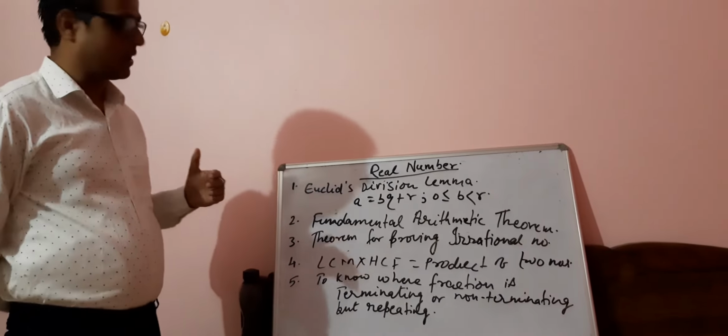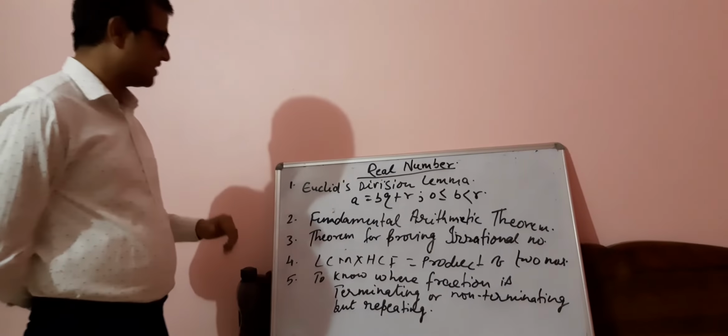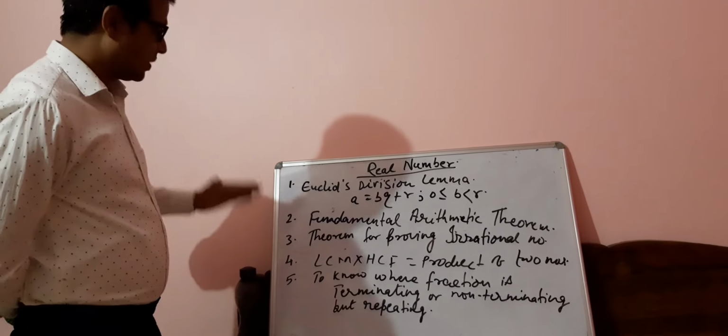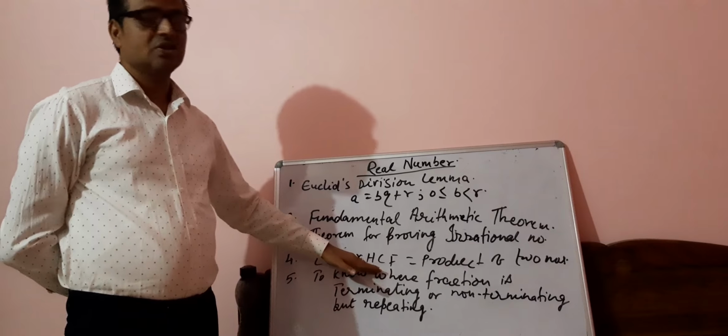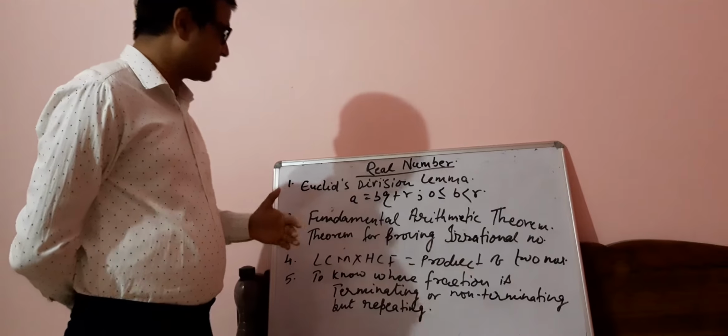The concept of co-prime numbers is also used while proving that a given number is irrational.